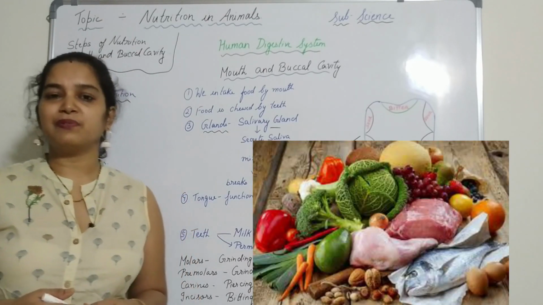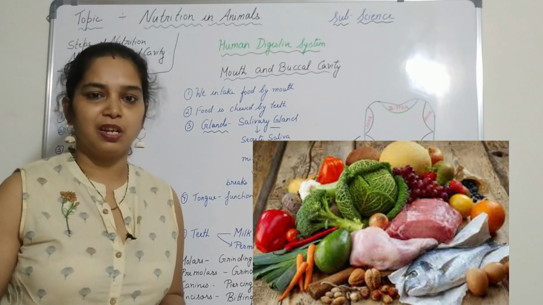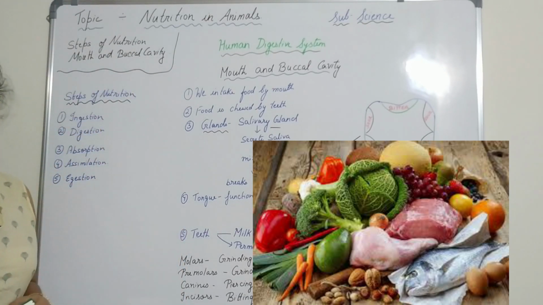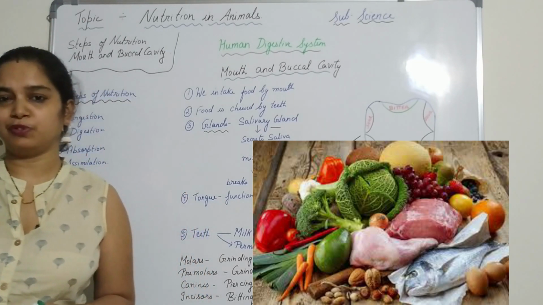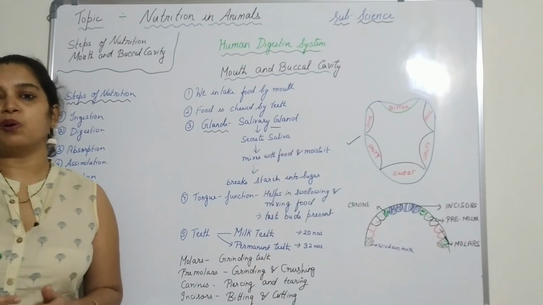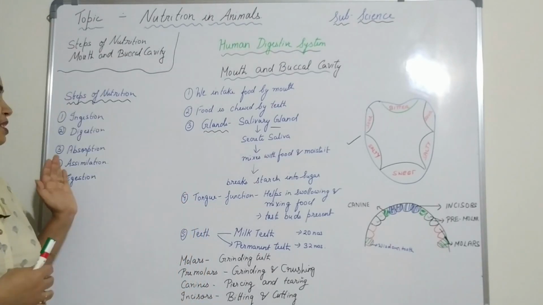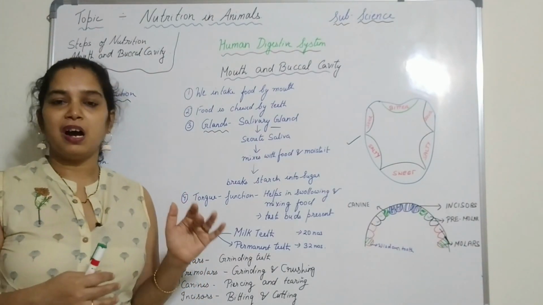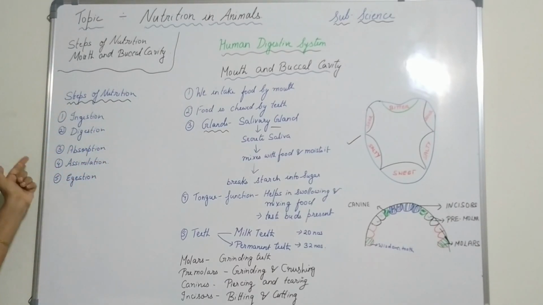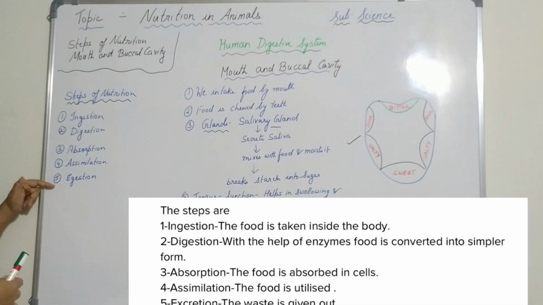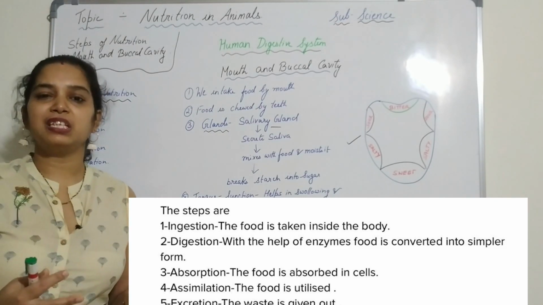In the second part we are going to study about nutrition, what are the steps in the nutrition, and also about the mouth and the buccal cavity. The mode of nutrition in animals and human beings is heterotrophic mode of nutrition, and we depend directly or indirectly on the plants or plant parts. The steps involved in nutrition are: first ingestion, then digestion, absorption, assimilation and lastly egestion. The taking in of food is called ingestion.